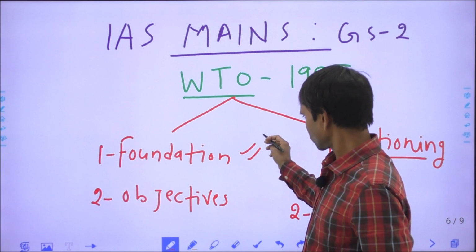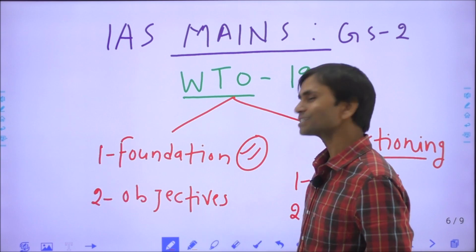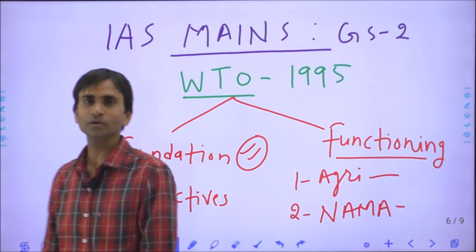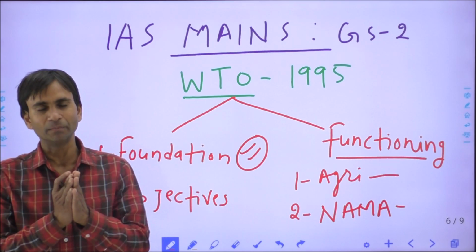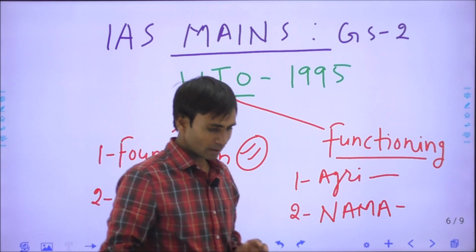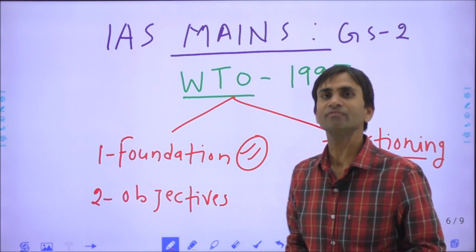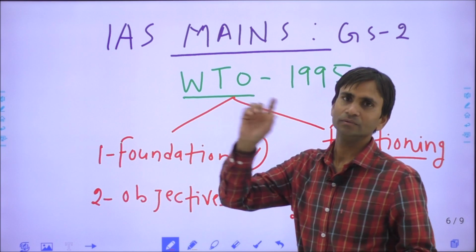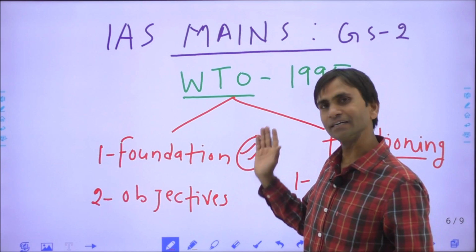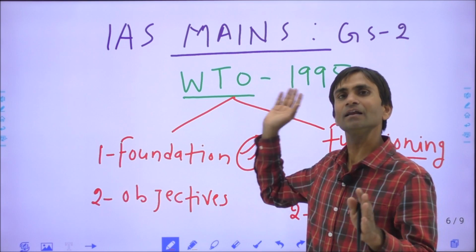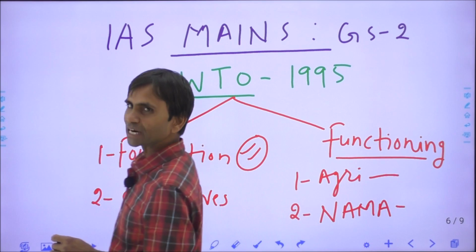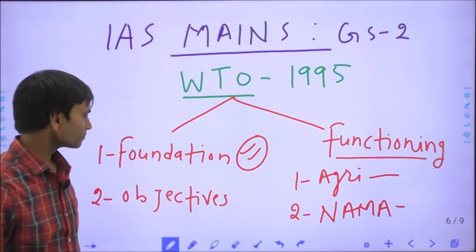There is scope for UPSC to ask questions here. What were the foundational disputes between developed countries like America and developing countries like India and Brazil, and how were these disputes settled? So you have to discuss in detail, and I will discuss in detail, and you may take help from our website. Second, the objectives of the WTO.